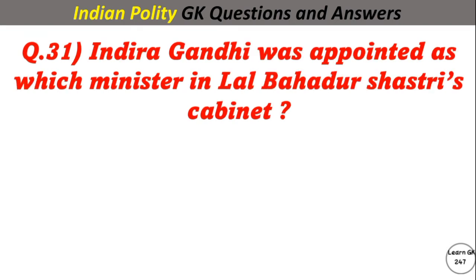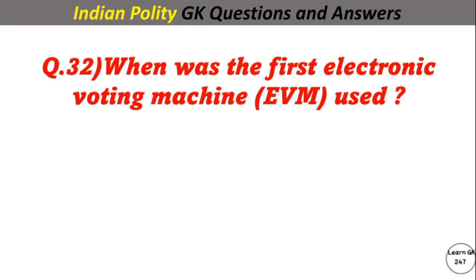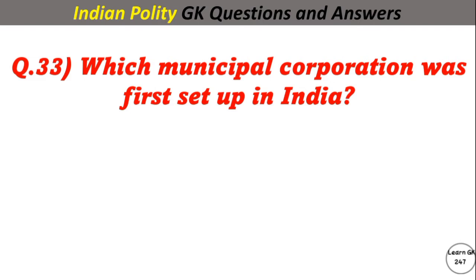Indira Gandhi was appointed as which minister in Lal Bahadur Shastri's cabinet? Answer. Information and Broadcasting Minister. When was the first electronic voting machine EVM used? Answer. 1982 in Kerala. Which municipal corporation was first set up in India? Answer. Chennai.